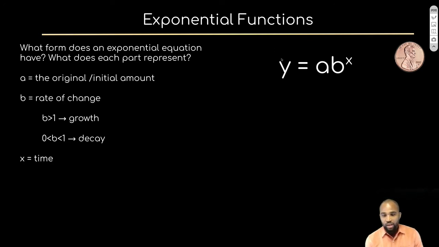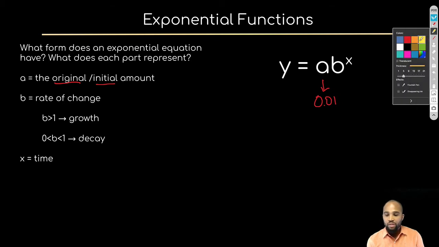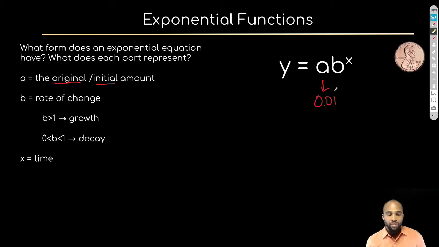So if we were taking this form, let's talk about what a, b, and x represent. So a is going to represent, as you see right here, our original or initial amount. This is what we start with. What would that have been in our penny case? Well, in our penny case, what did we start with? We started with the penny. We said, what if you have just 1 penny? So that would have been our a right there. Now, what would have been our b?